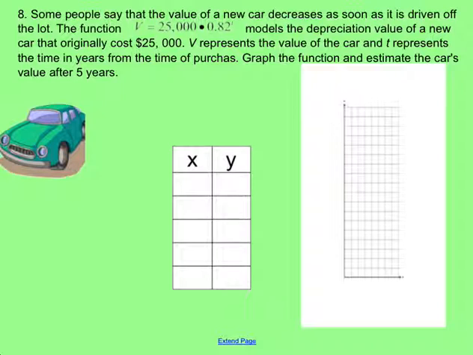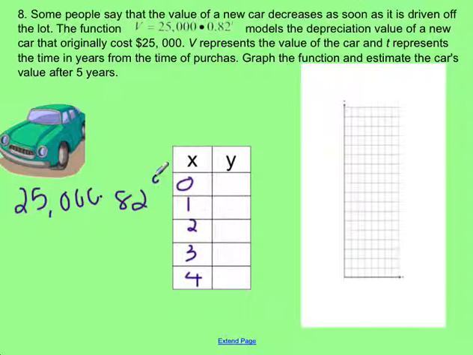So now we're going to go ahead and plug in our x and y values. So we have 0, 1, 2, 3, and 4. So what I'm going to do is take this equation. I have 25,000 times 0.82, and now I'm going to raise it to the 0 power. That's what it's going to be when I first drive it, which would make sense that that would be 25,000. Then I'm going to take that 0.82 and raise it to the first power. So 25,000 times 0.82, well now it's only going to be 20,500. So after only a year, we've lost almost $5,000 worth of value in our car.